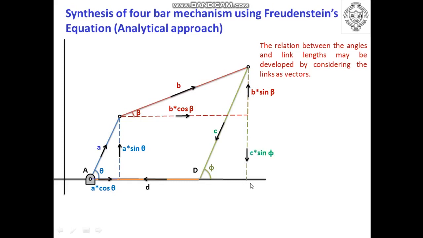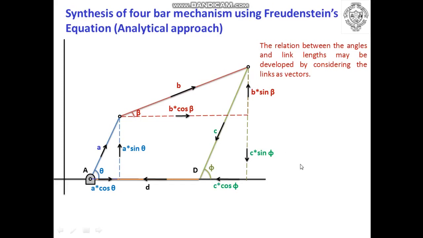So the component can be written as c sin phi, and the vector displacement in x direction will be shown by this particular line, and the direction is shown here. This component can be considered as c cos phi.